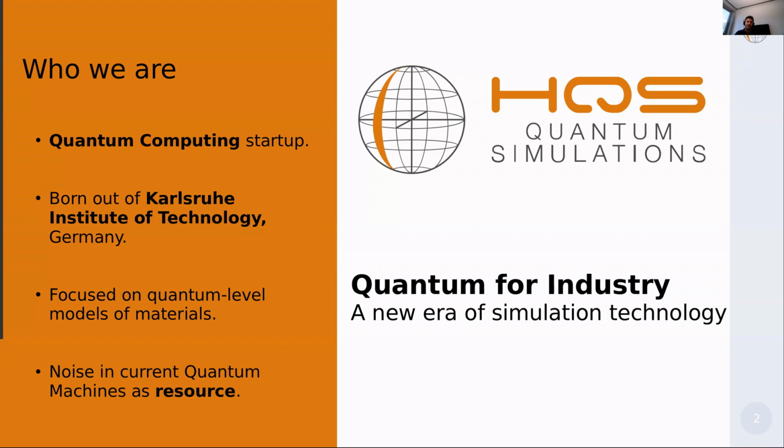So you may have heard in recent years the development of so-called quantum machines that directly can interact on a quantum level with particles, so that we can encode the information that we want to study, and then directly extract what we need, so compute exactly what you need. There is a problem in that currently, due to technological reasons, the current quantum machines introduce lots of noise in the simulation, so a source of errors. So what we try to do is to develop methods that can directly take this noise given during the computation as a resource instead of a drawback.